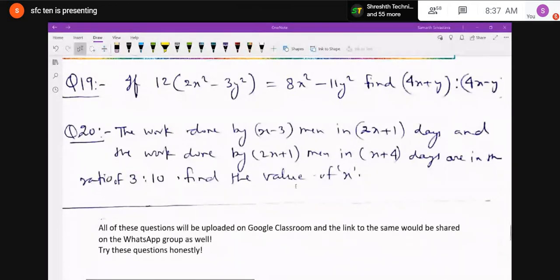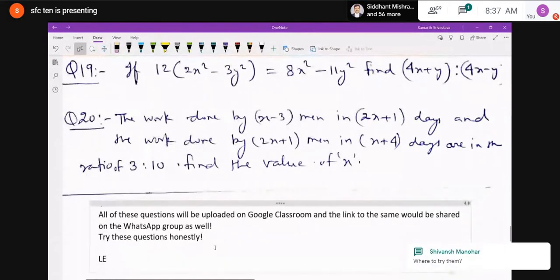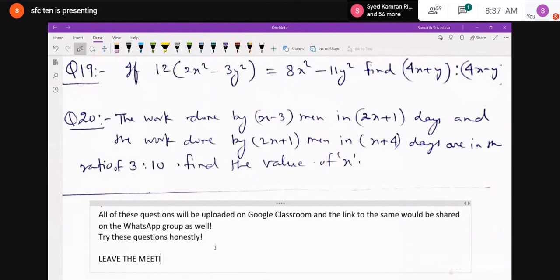And tomorrow we will start with the part of proportion. And remember, tomorrow's class will be very, very important. Okay. And we will discuss the answers of this at the same time. I will teach you the complete proportion. Okay. In case anybody has any doubt, then ask just now.